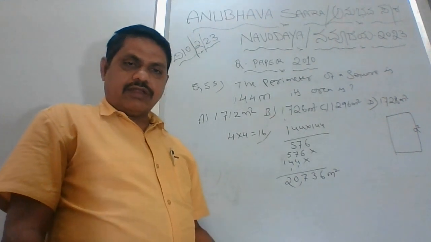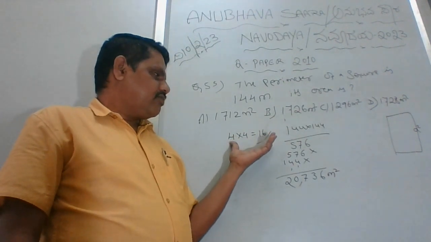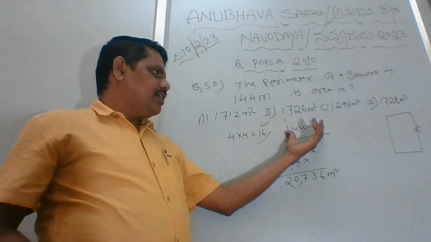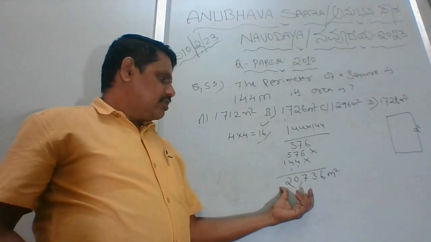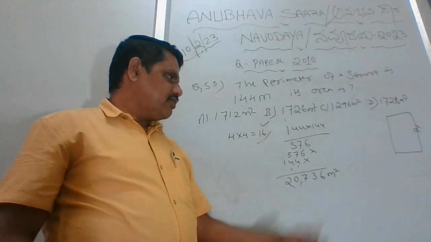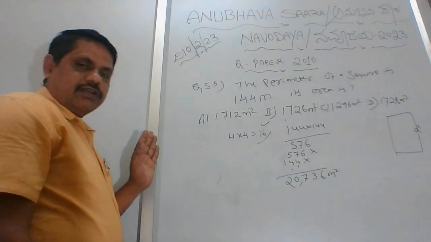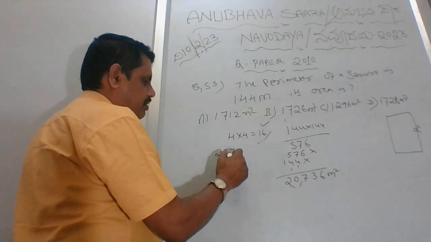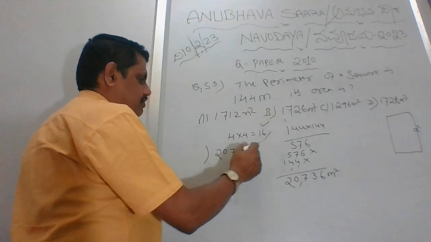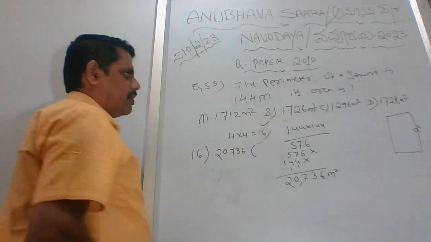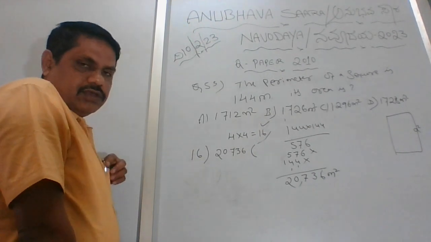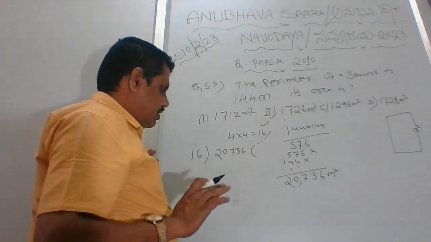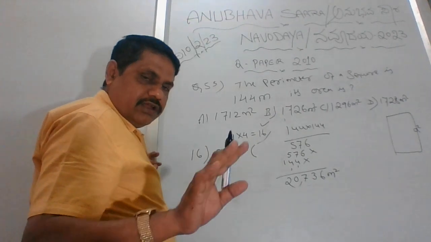Now what will be the next plan? See, we have multiplied this. What we got? 16 we got. We multiplied this both. How much we got? 20,736 we got. Now we have to go with the division. The division form, what we can do is we can write it 20,736 by 16. Okay. So if you know the 16 table, that will be great. If you don't know 16 table, then it will be difficult.